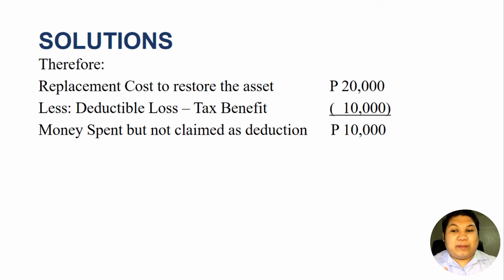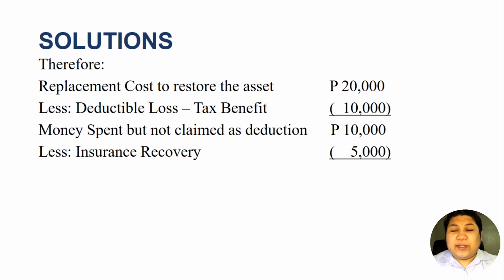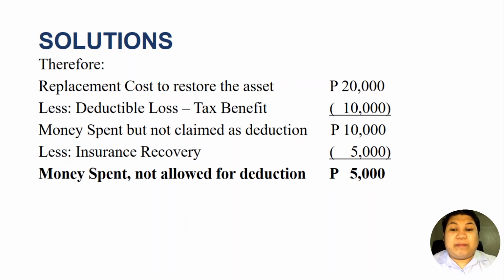So the taxpayer spent 10,000 more, and these 10,000 could not be allowed as deduction from our gross income. We will also deduct the insurance recovery, and that is 5,000. Therefore, the net amount of money spent and not allowed for deduction was 5,000 pesos. So on the taxpayer's behalf, he is losing money because he spent 15,000 net of the insurance, and then only 10,000 was allowed for deduction. So he is losing money.